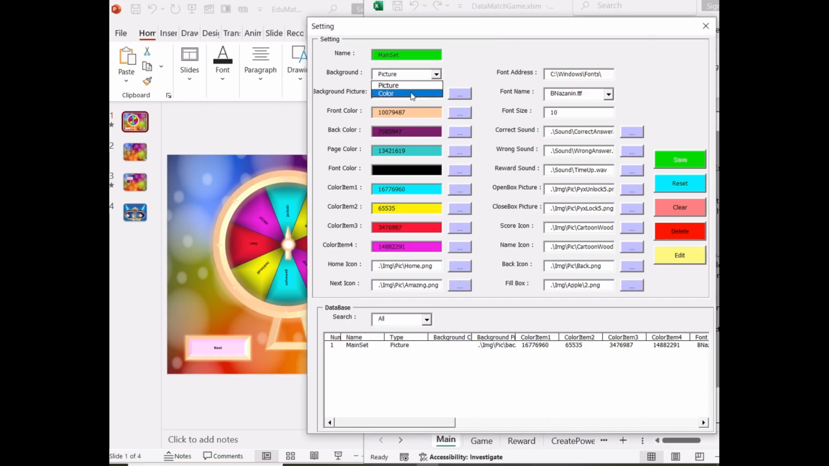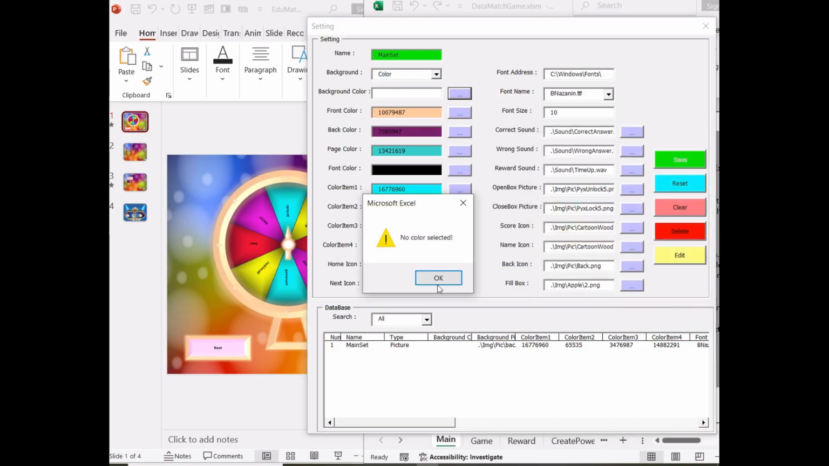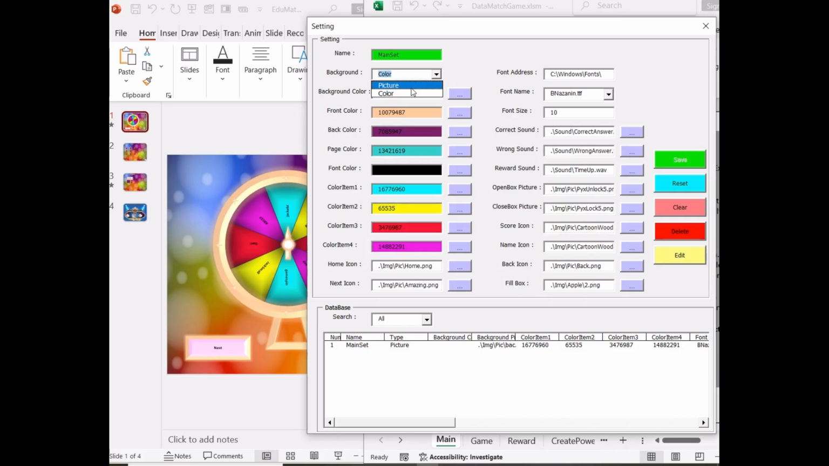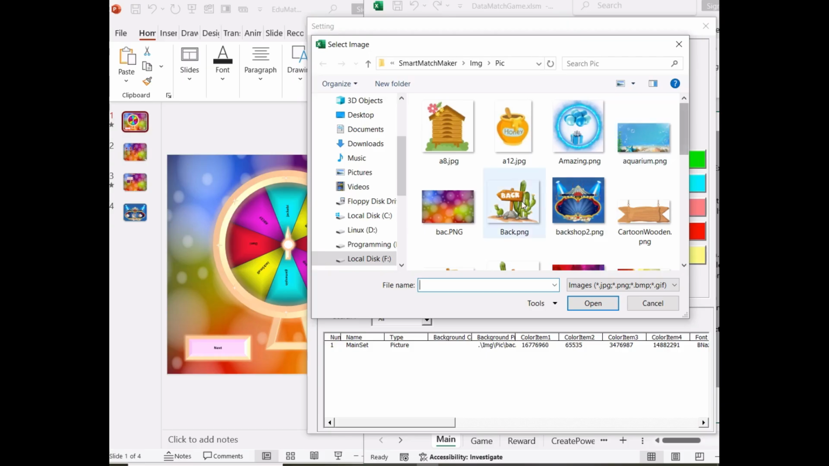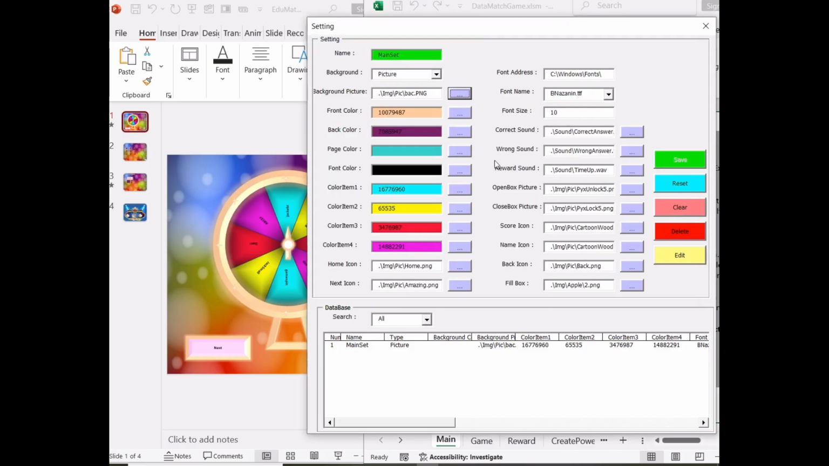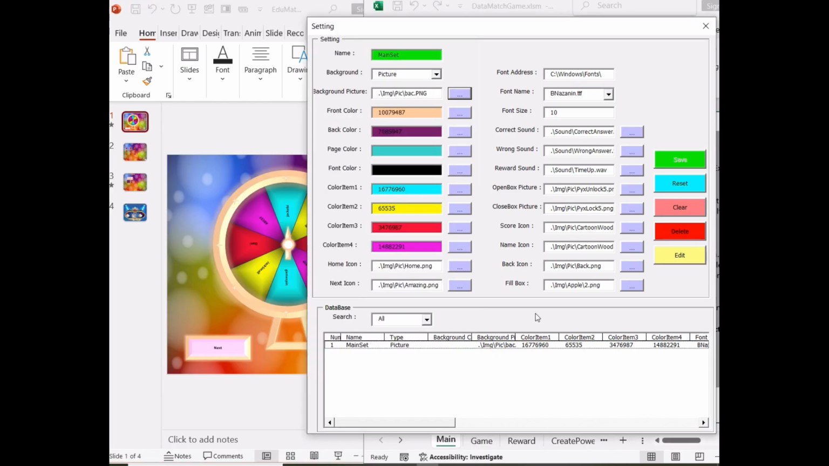Background color. Enabled if you choose a color as the background, a color must be entered. Background picture. Enabled if an image is selected as the background, an image must be selected. Color item 1, 4, these are used as colors for the spinner. Font name. Choose a font from the font list to use in the game.